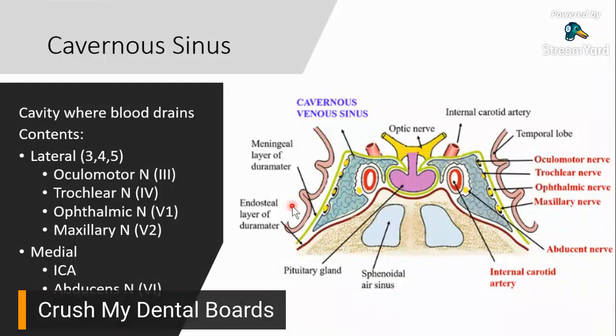Now, sabi natin, bilateral siya. So, in the middle of your cavernous sinus, nandyan yung sella. Sella turcica or your pituitary gland. It's right there. So, based on this diagram, actually, you should be able to see na maraming structures pala ang meron dito sa loob ng cavernous sinus. Okay?